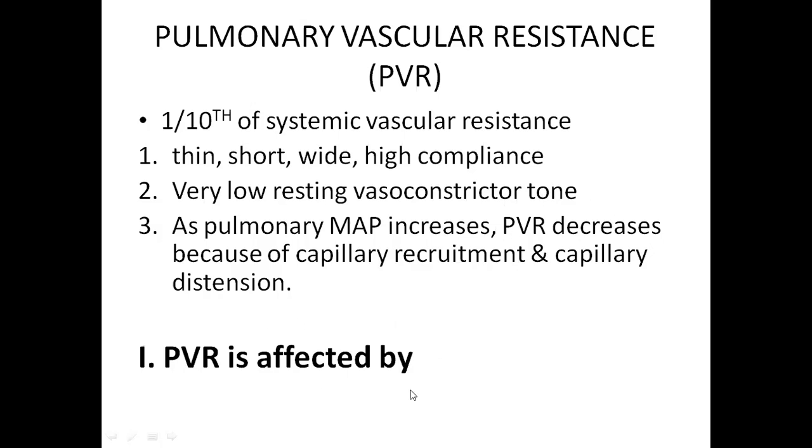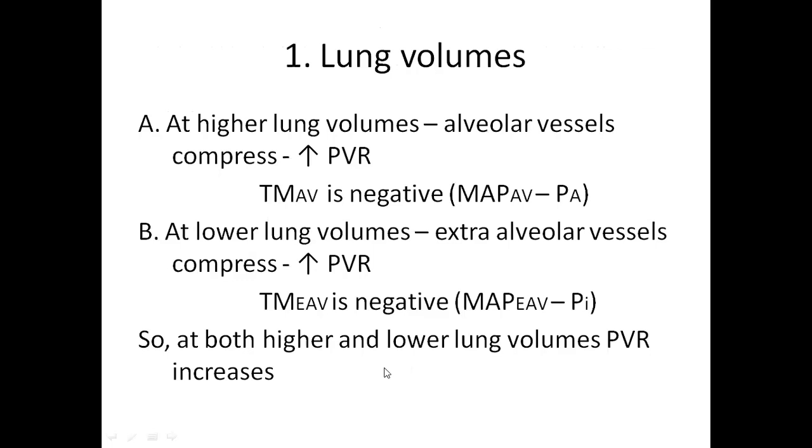So, how is pulmonary vascular resistance affected? Mainly by the lung volumes. This is very easy if you understand. I told you there are two types of vessels, mainly alveolar vessels and extra-alveolar vessels. Alveolar vessels are your arterioles, capillaries and venules. They are mainly under the control of alveolar pressure.